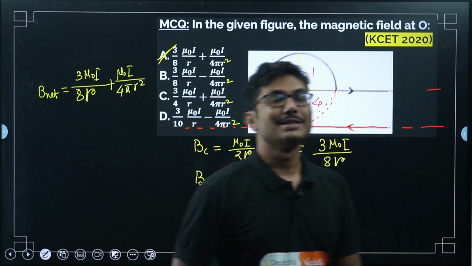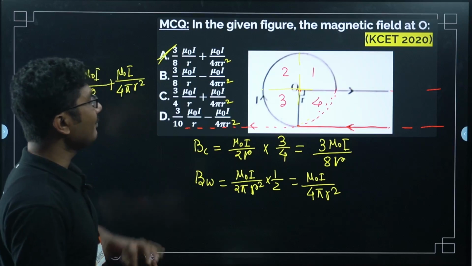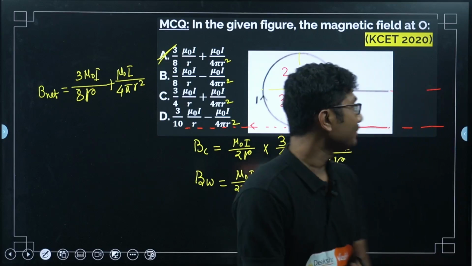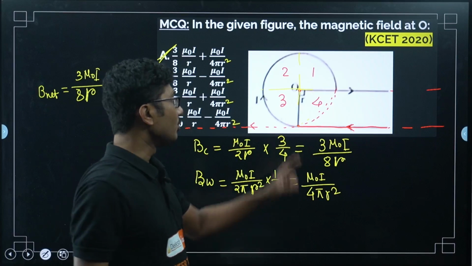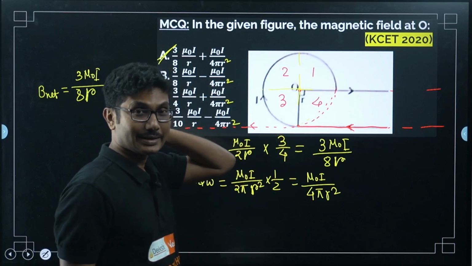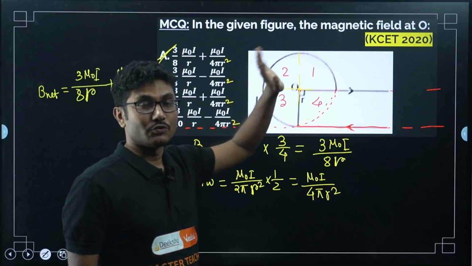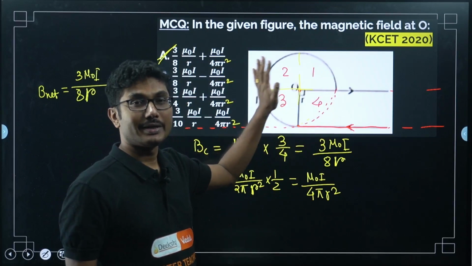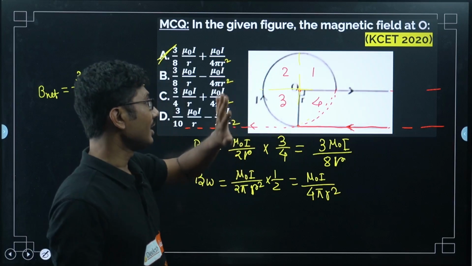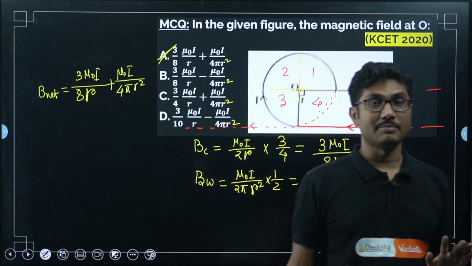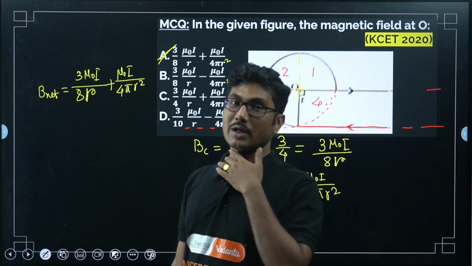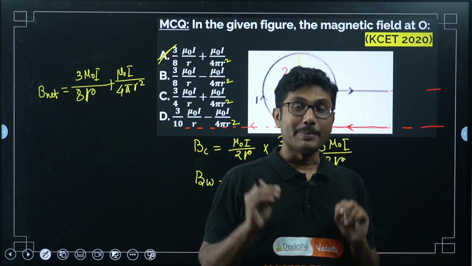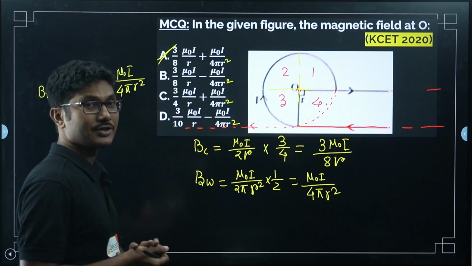You should be careful. This is a very tricky question. Both of the concepts are from magnetic field only, but this is a very tricky question, especially this straight line path. You may be figuring out that this is the magnetic field for the entire circular coil, so for 3 parts, this is 3 by 4th of the magnetic field. This is a very JEE Main style question. This style of questioning is very common in JEE Main. If you are preparing for JEE Main, you may be able to answer this question, but if you are only preparing for KCET, you have to understand and prepare a lot more in depth to answer this question, right?